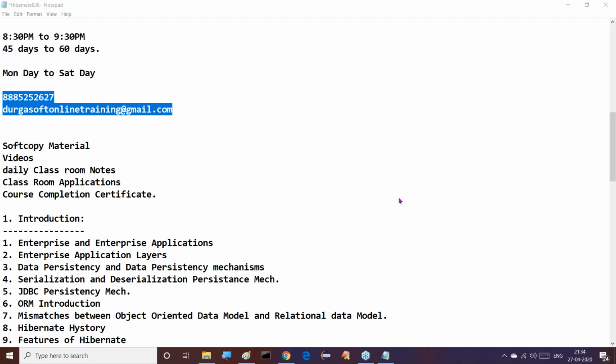And you will start Spring batch. I will offer this Hibernate within a maximum of 45 days, and I will start it in place of this, as I think this time is suitable for it. Or else, if the lockdown is lifted and the situation is good in Hyderabad, I will definitely plan an offline class for Spring also. If I start it offline, offline and online will be started automatically. But at present, this time is suitable for the frameworks. So just wait a few days. Or else, if time is possible and if you want to start it, I will definitely go for it.